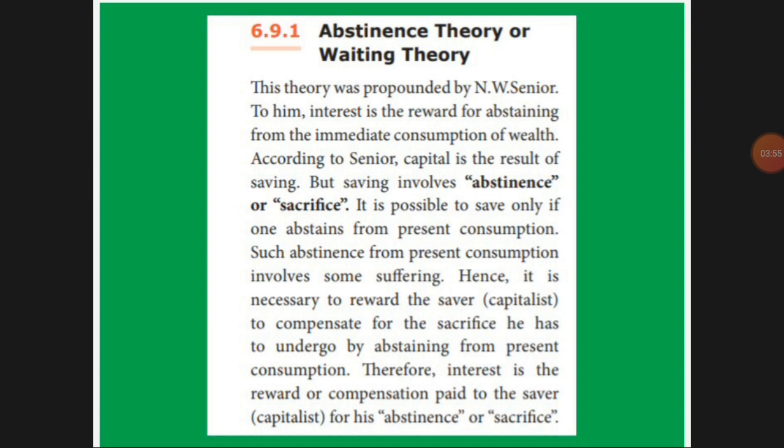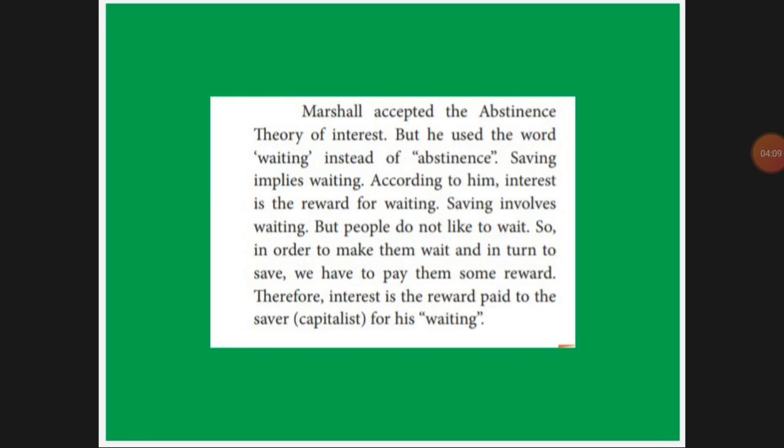So according to that, interest is a reward paid to the saver. Saver nu yaar sethu vikkranga. Why? Because he was suffering abstinence. Abstinence nave sacrifice nu mean. So Marshall has redefined this abstinence theory. Instead of abstinence, he was using the word waiting.